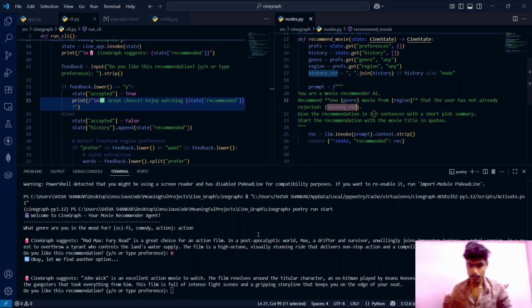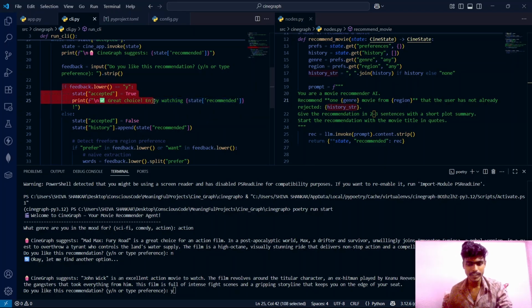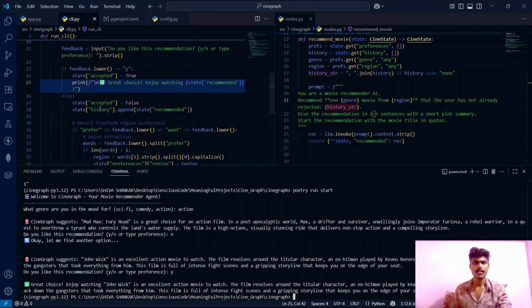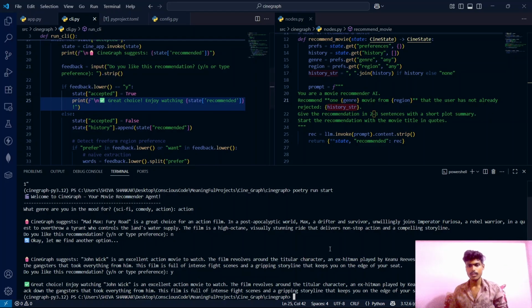Okay. And suppose I say yes, I say y, which is the exact condition we have coded here. It says great choice, enjoy watching John Wick, an excellent action movie to watch. So we are breaking the loop here. If not, it will continue inside the loop only. The while loop keeps running.